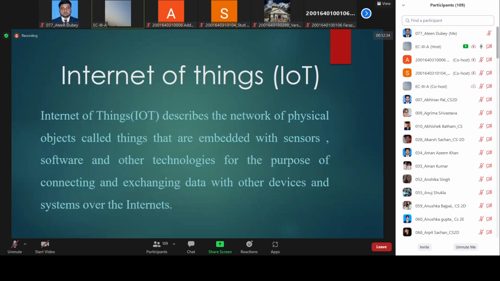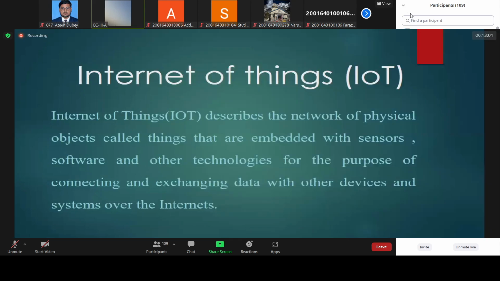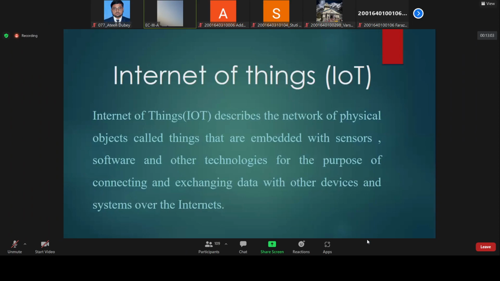Similarly, the actuator converts the electrical signal into physical motion. So this is the reverse process. In an IoT system, we will have sensors, we will have actuators, and then we will use a microcontroller that controls all the things. Then whatever data the microcontroller sends, if we want to store it in the cloud, we will store it, for example, the room temperature.